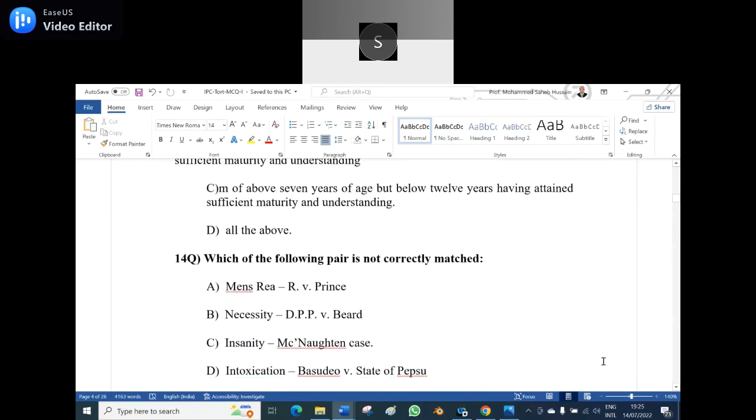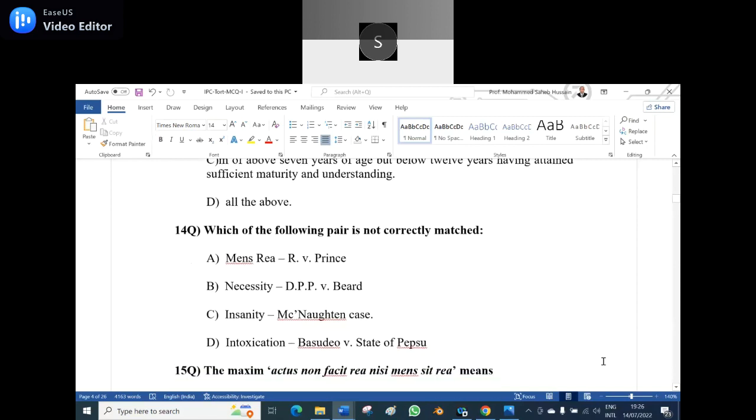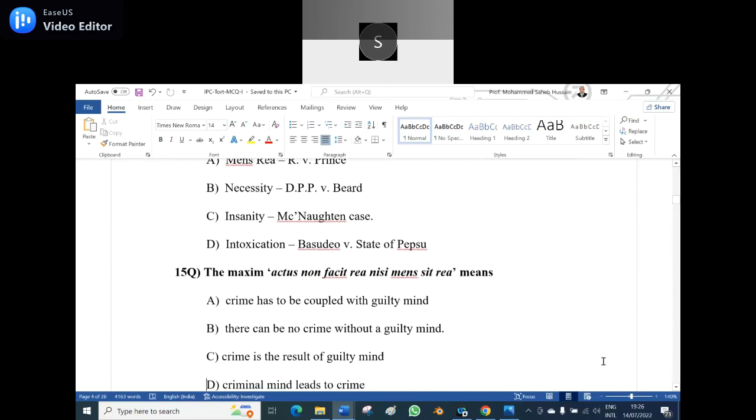Yes, sir. 14th question. Which of the following pairs is not correctly matched? A, mens rea, R versus Prince. B, necessity, DPP versus Bedder. C, insanity, McNaughton's case. D, intoxication, Basudev versus State of Pepsu. Option C, sir. Yes, option C is the correct answer. Insanity, McNaughton's case, is not correctly matched. The remaining three are correctly matched.